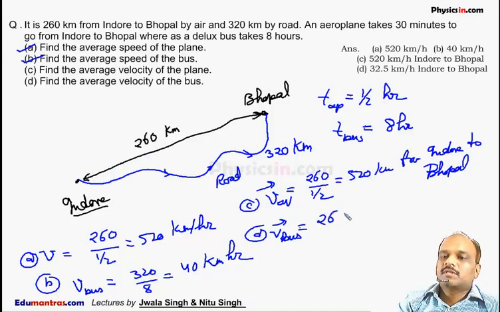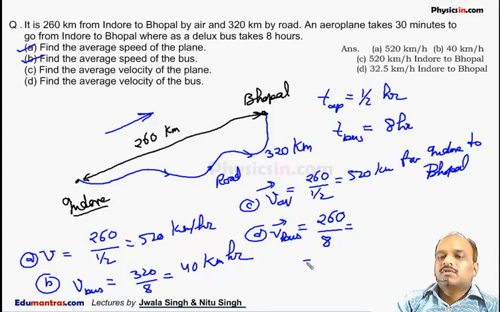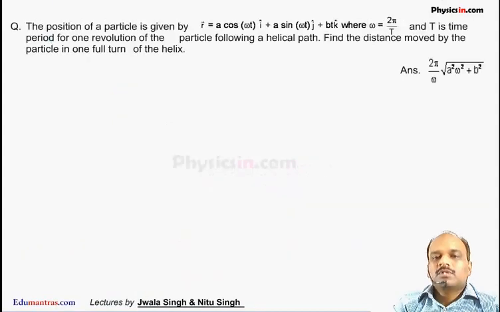The displacement for the bus and for the aeroplane will remain the same, so it is 260 kilometer from Indore to Bhopal, divided by the time taken by the bus, which is 8 hours. So it comes out to be 32.5 kilometer per hour.